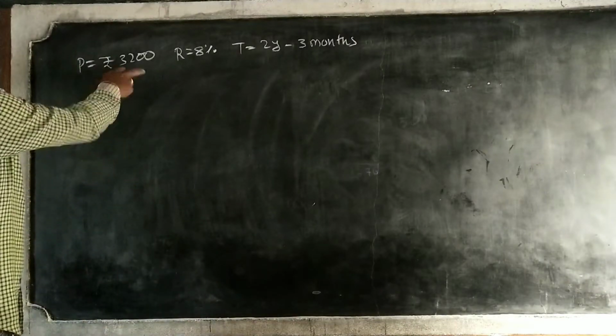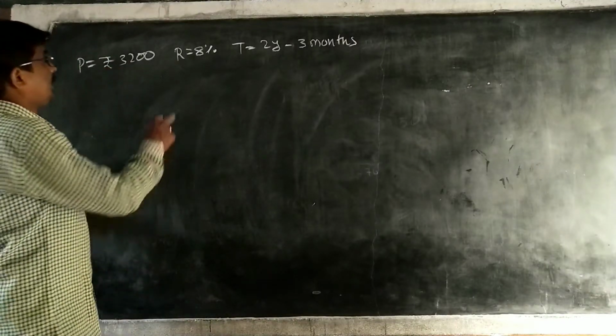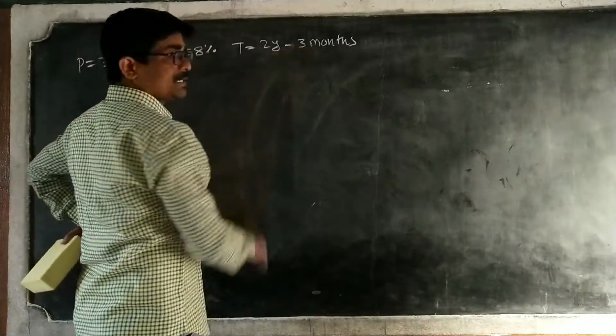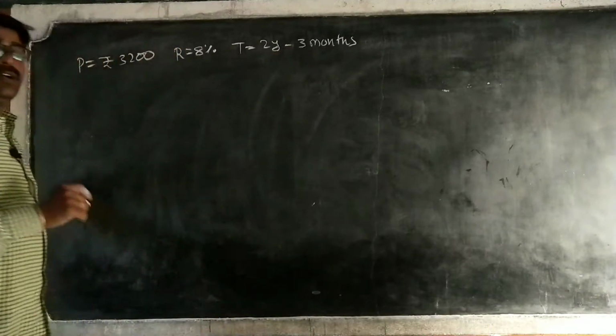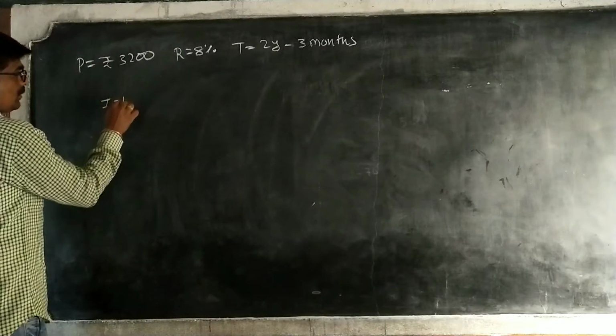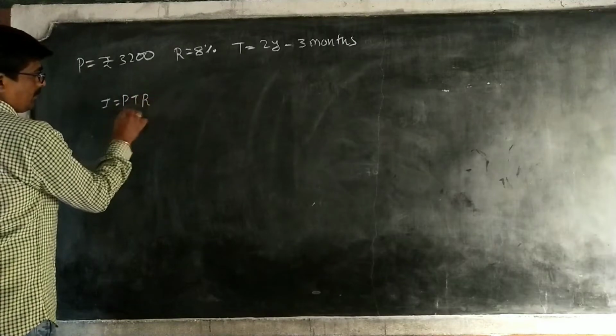Next is given: P is equal to principal 3200, time T is equal to 2 years 3 months. We have to find interest and amount. So what we have to do first? I is equal to PTR by 100.